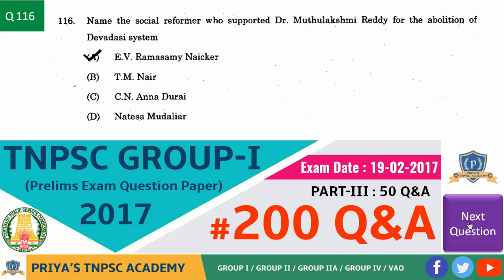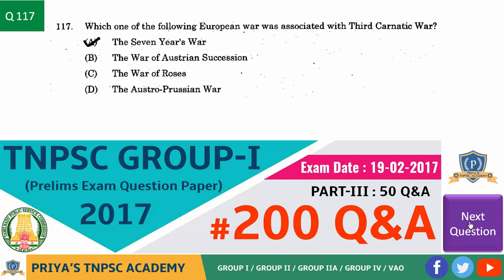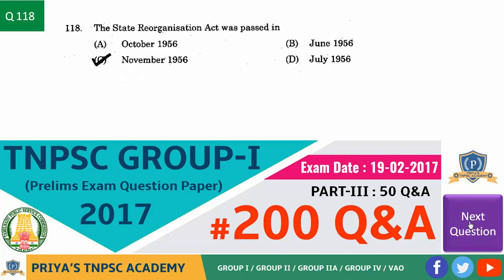Next question. Name the social reformer who supported Dr. Muthulakshmi Reddy for the abolition of Devadasi system. Answer is option A, E.V. Ramasamy Nayakar. Next question. Which one of the following European wars was associated with the Third Carnatic War? Answer is option A, the Seven Years War. Question. The State Reorganization Act was passed in? Answer is option C, November 1956.